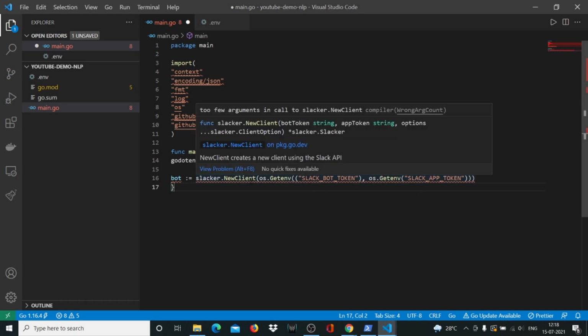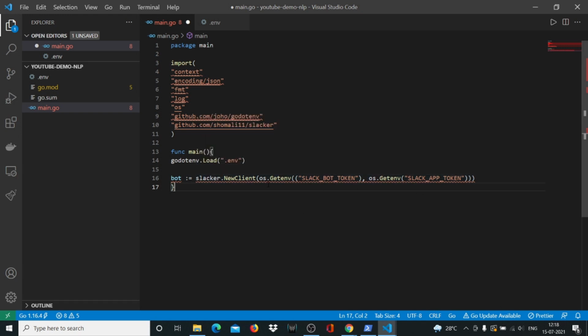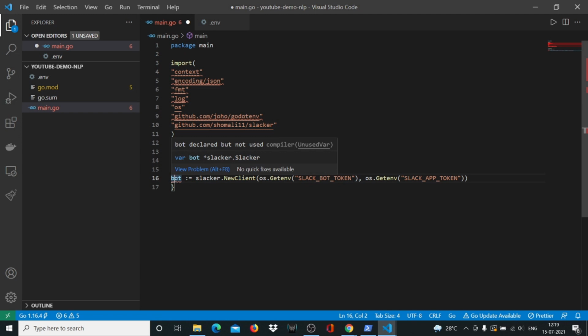So let me see if the brackets have been properly closed. So we have an extra bracket here by mistake, so I have to remove that, and there's one more extra bracket here by mistake, so we have to remove that as well. So all the squiggly lines have gone away, and there's a squiggly line here with bot. It's saying it's declared but not used, but we'll use it soon, so you don't have to worry about that.